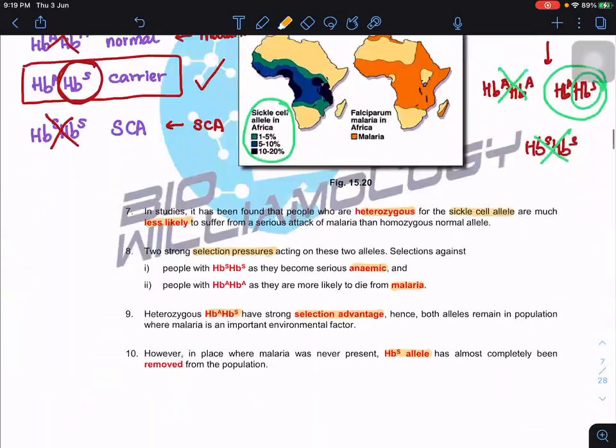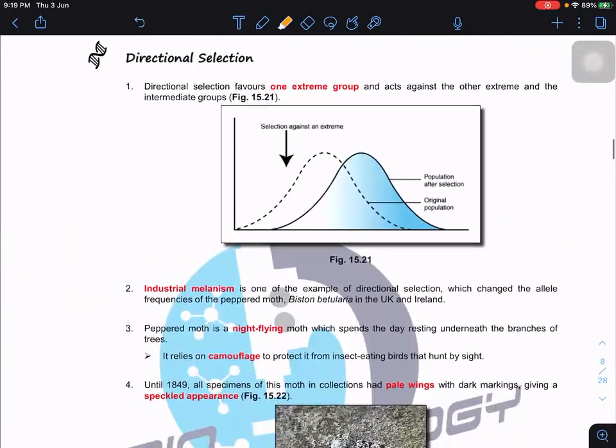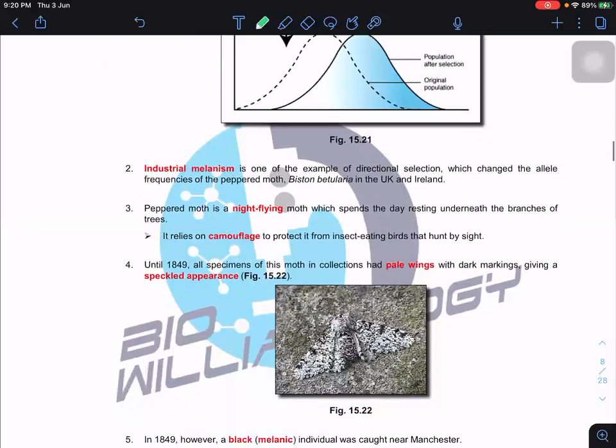Okay, so now we continue with directional selection. Directional selection means again one extreme group only, favoring one extreme against another extreme. So it will make the curve shift. One example we're going to learn is industrial melanism. So what does industrial melanism mean?